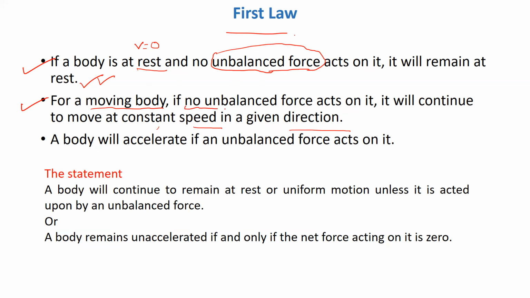How will that body react? That body will continue to move at constant speed in a given direction. Since there is no force, the speed of the body cannot be changed. A body will accelerate only if an unbalanced force acts on it.